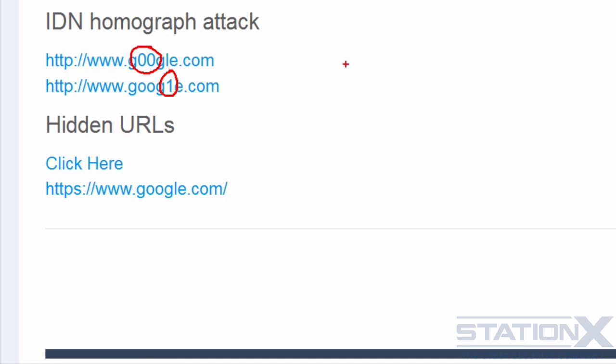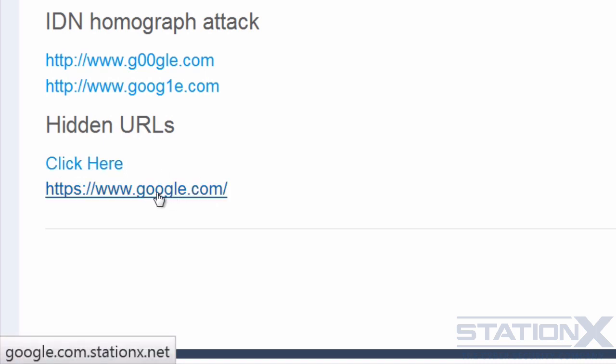Are they using hidden URLs using HTML tags? You can hover over the link, and we can see there in the bottom left, this is revealing the correct URL, but it doesn't always reveal the correct URL. It depends on your email client, your browser, what JavaScript is being used, but that's a good indicator of what the real URL is. And also here, hovering over, you can see what the real URL is.